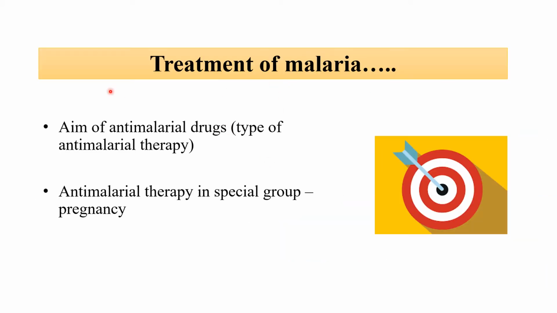So treatment of malaria includes the aim of anti-malarial drug therapy, that is the different types of anti-malarials used in targeting the different life stages of malarial parasites in the human being, and that will determine the different types of anti-malarial drug therapy. And lastly, there is anti-malarial therapy in a special group of concern, that is in pregnancy.